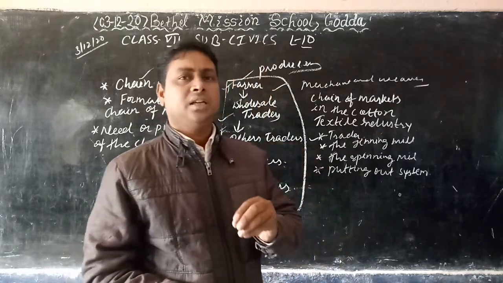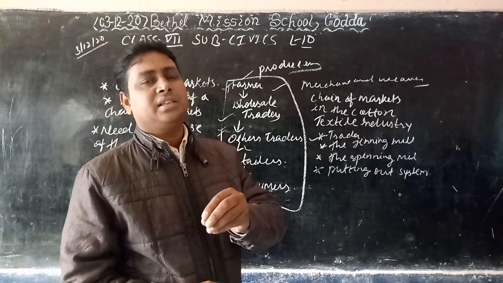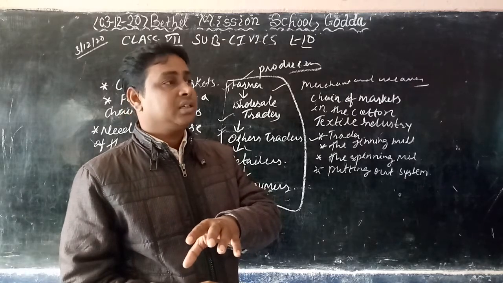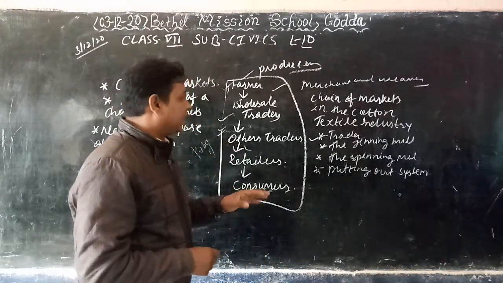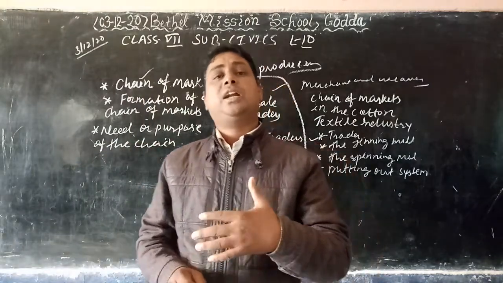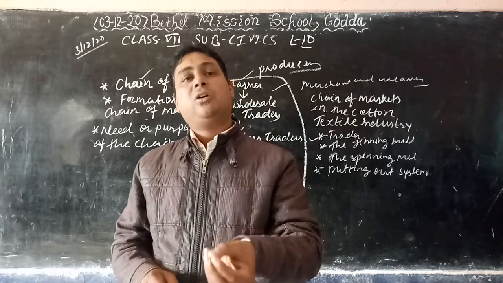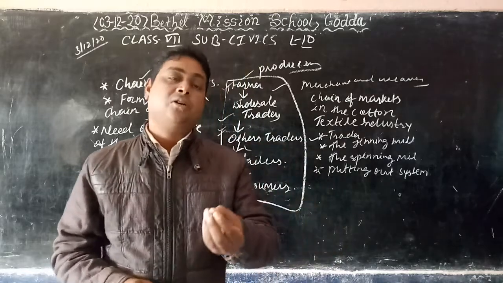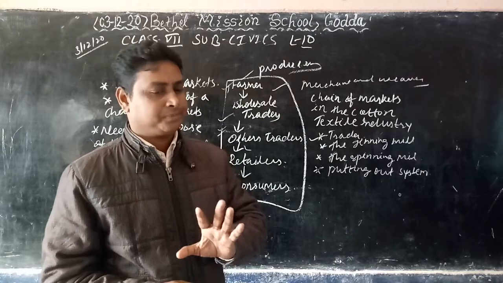And they are forced, or compelled, to do that job because they have no other options. Because in factories or companies, they are doing extra work, giving extra time for their work, but even then they are not getting proper money from the factories. So it should not be.